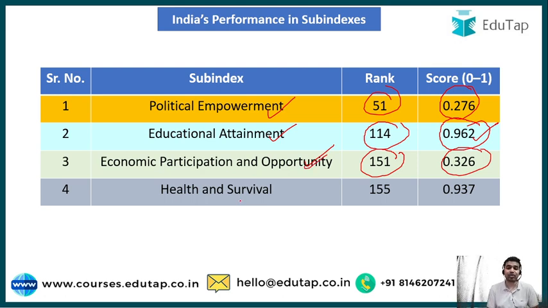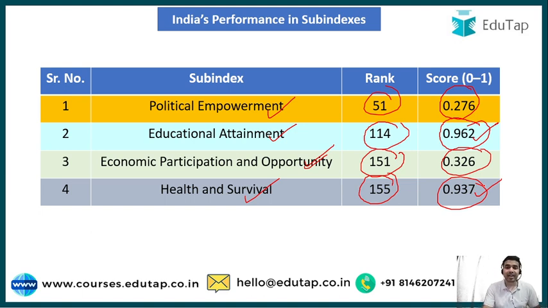And guys, if we talk about health and survival, then we can see that India is the second worst performer in the world, as it has been placed at the 155th position, and India's score is 0.937. Guys, although India's score is 0.937, still India is the second worst performer when we talk about India's performance in the health and survival sub index in the Global Gender Gap Index 2021.